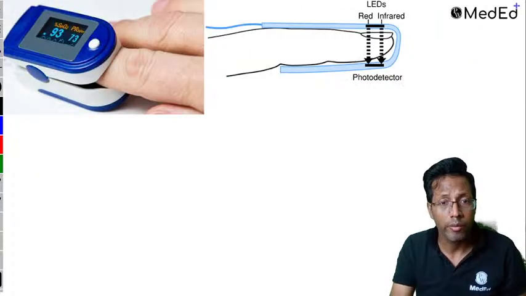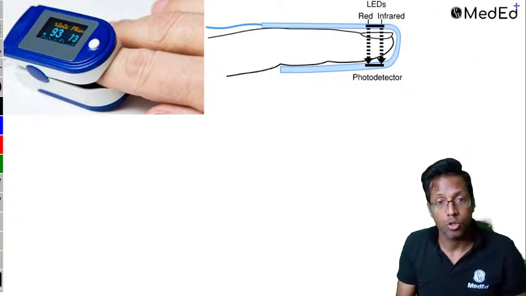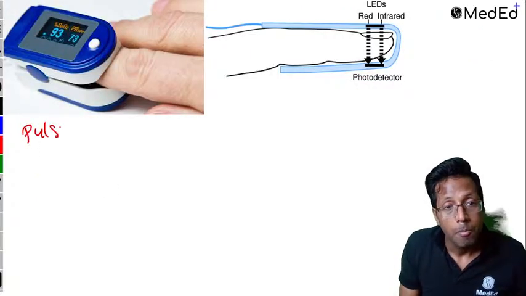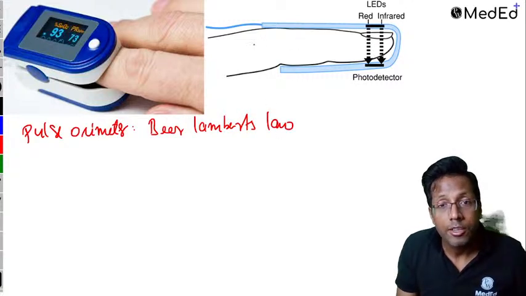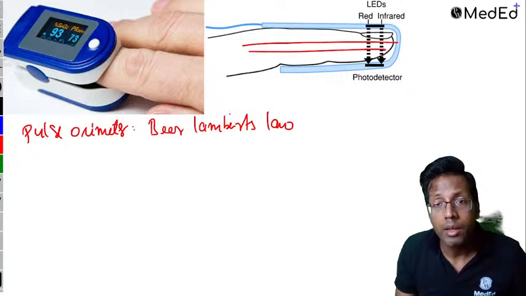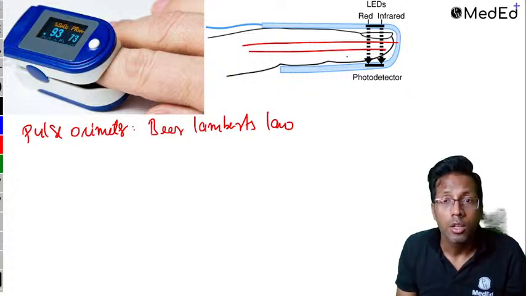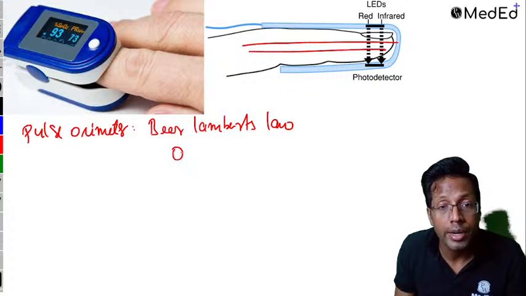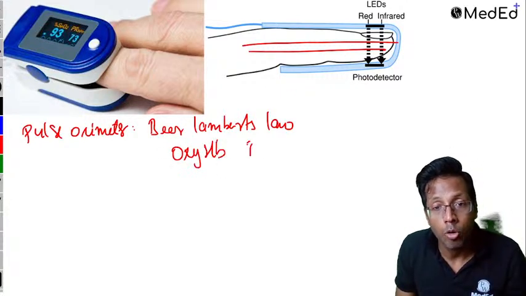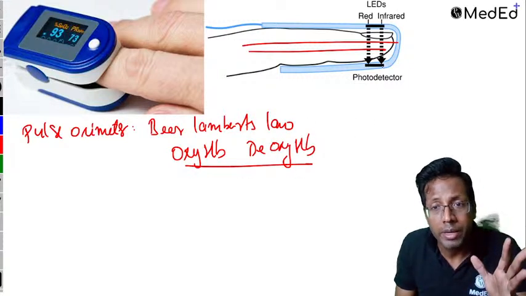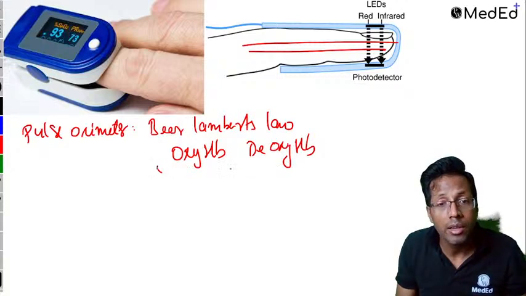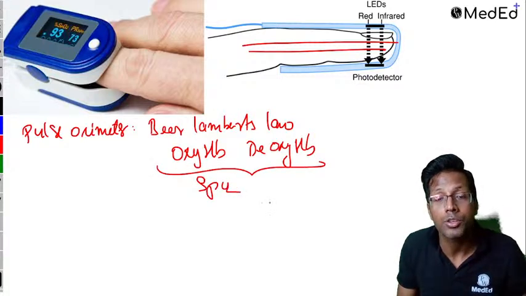Okay, last, which is very important, which I feel, second last one, this is the pulse oximeter. Pulse oximeter is based on the Beer-Lambert's law. It is based on the blood supply which is going to the periphery and the light passes through it. There is oxygenated hemoglobin and deoxygenated hemoglobin. Light passes through both of them. It calculates based on the photodetector, and based on the difference which is seen, you get to know the SpO2 of the patient.